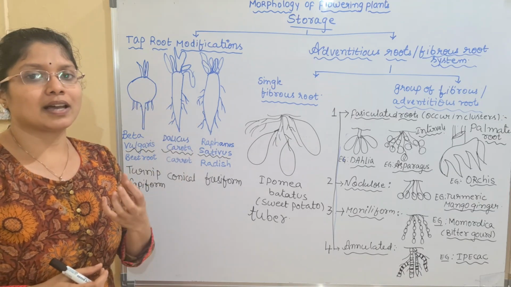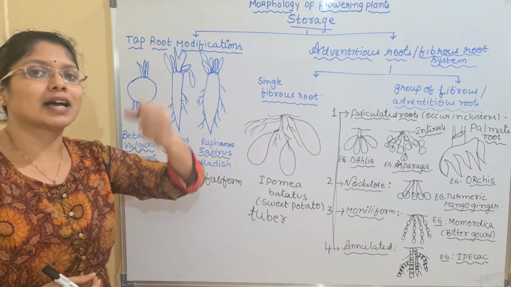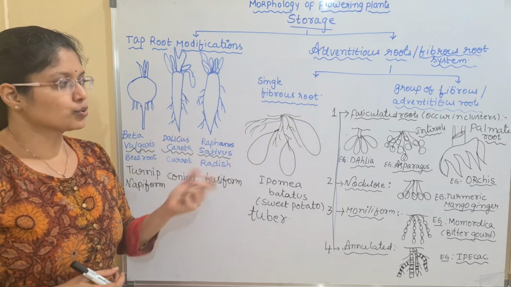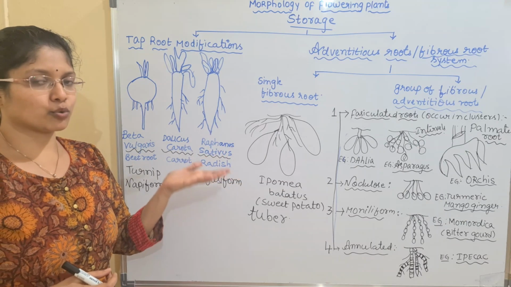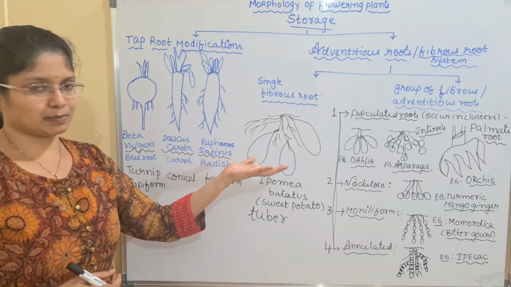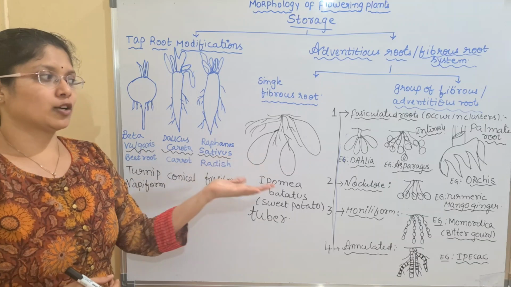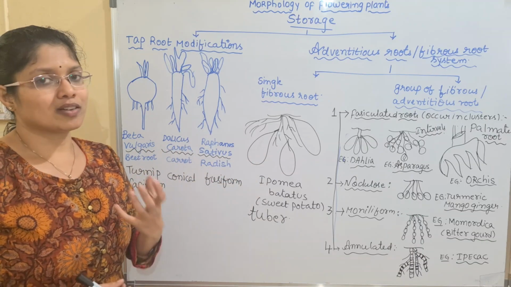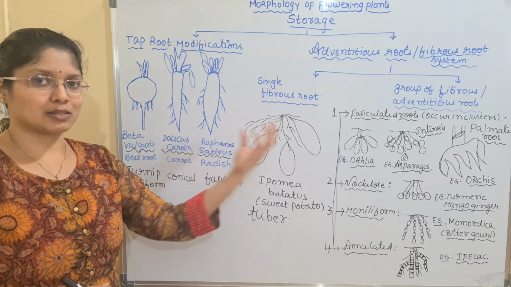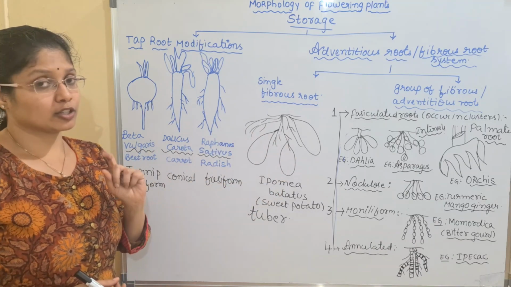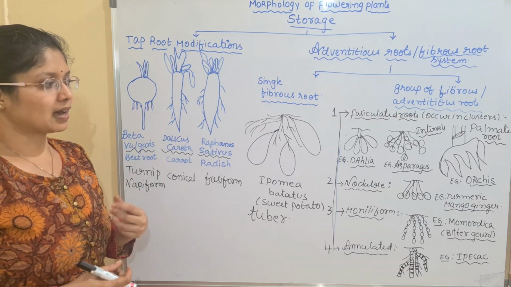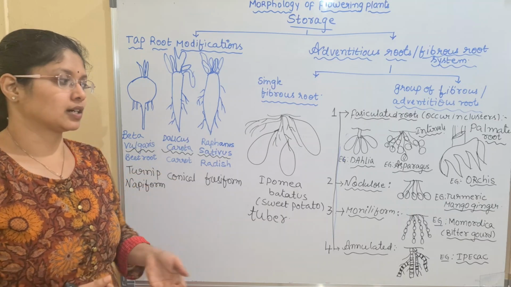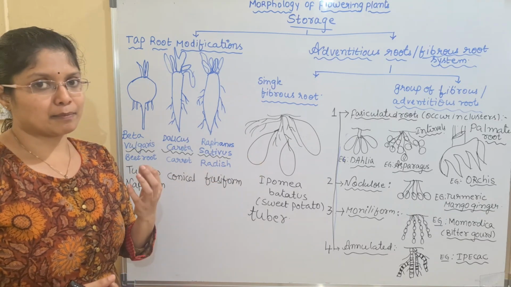The storage roots appear attached to a single end, like a bunch. In fasciculated roots, we learned dahlia, where the complete root is modified to form clusters. In asparagus, storage is at intervals, and in orchids, starch is stored mainly at the ends, giving an appearance like a palm, hence known as palmate root. Next we studied the nodulose root. In nodulose roots, many fibrous roots are modified to store starch at the tip region. Examples are turmeric and mango ginger.